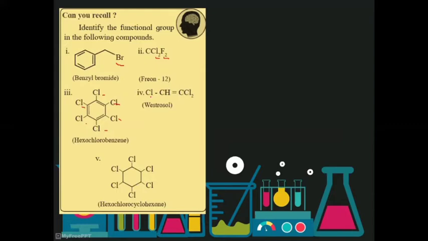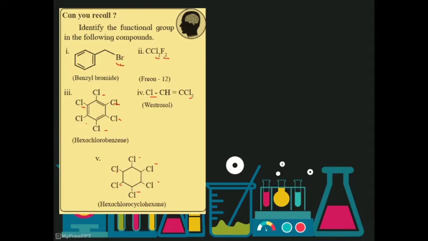These are functional groups, and all these chlorines. So these are the functional groups. Here these functional groups are present either in aromatic compounds or aliphatic compounds, that means in hydrocarbons.